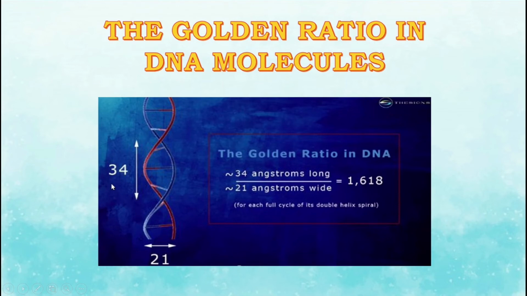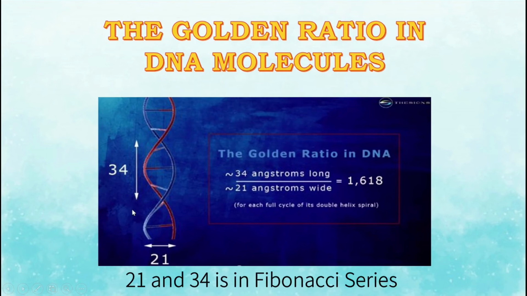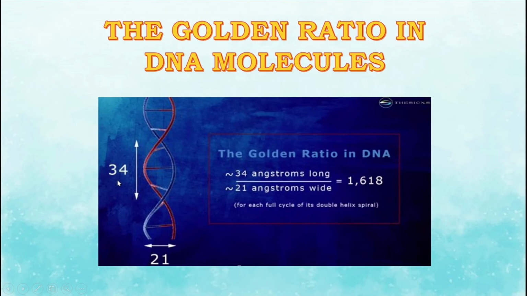Between the two spirals, the length is 34 and the width is 21. 21 and 34 are in the Fibonacci series. So, 34 divided by 21, the answer is 1.618. So, it has the golden ratio.